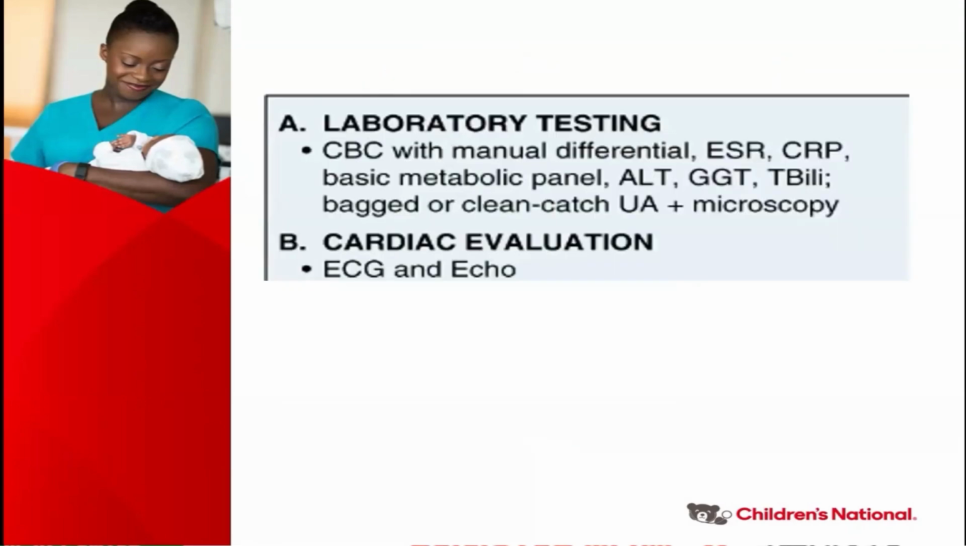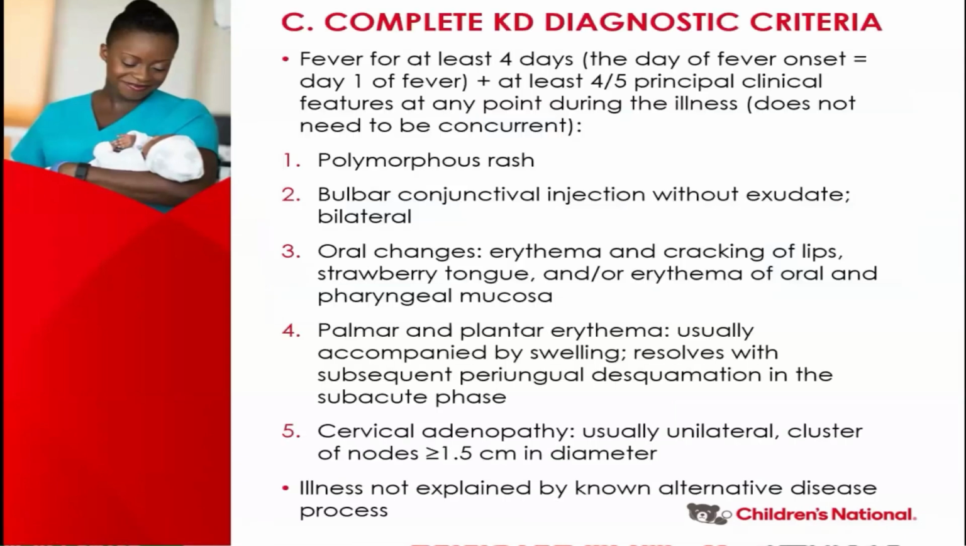What are the lab tests that we will ask the providers to do? First thing is a CBC, ESR, C-reactive protein, basic metabolic labs, some liver enzymes, and the urine analysis. We ask for an EKG and echocardiogram for patients with Kawasaki disease as well.